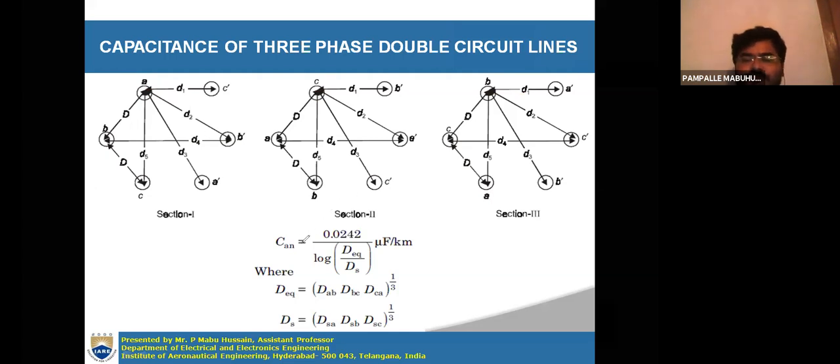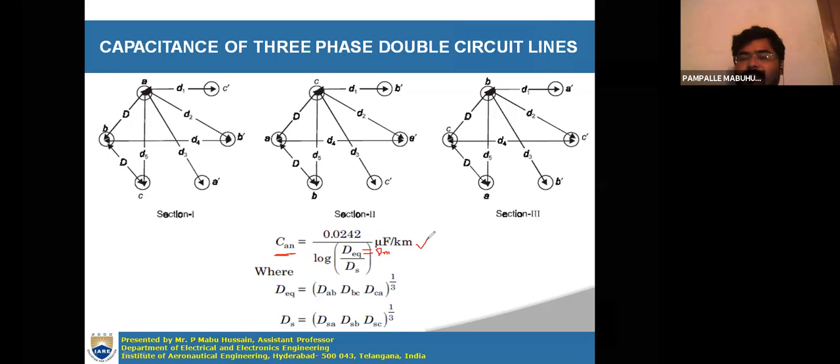Now the capacitance equation for a transmission line is 0.0242 by log of D equivalent by DS, where D equivalent can also be called the mutual GMD, DEM, and DS is the self GMD. The unit is microfarad per kilometer.